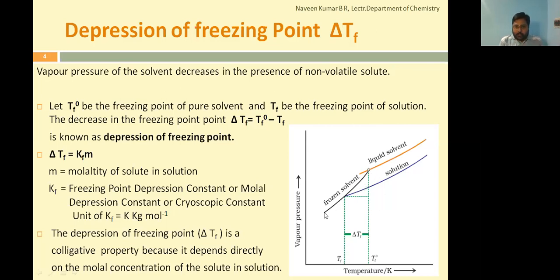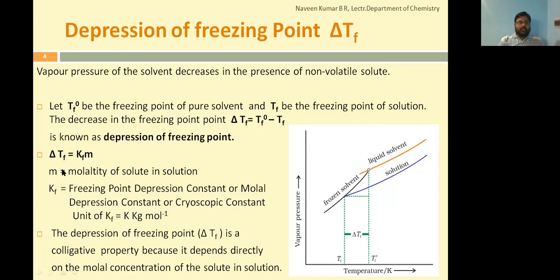Now if you observe this particular region in the plot, it indicates a frozen solvent. Once its vapor pressure attains the same vapor pressure as its solid form, this sudden decrease in the vapor pressure shows that it is a completely frozen solvent. Now you mainly concentrate on these plots to see the temperature aspect to understand the depression in freezing point. Delta Tf will be Tf naught minus Tf. Tf naught is greater than Tf.